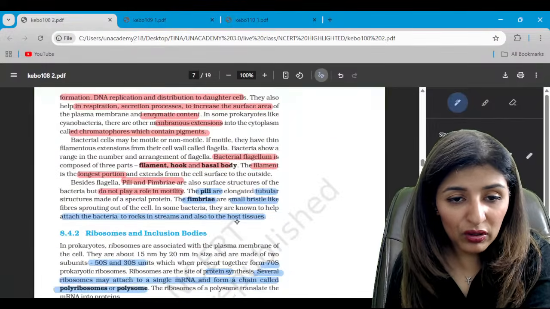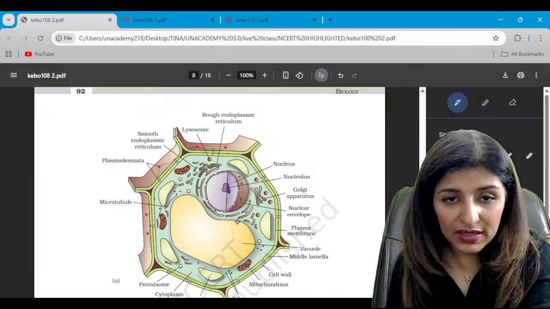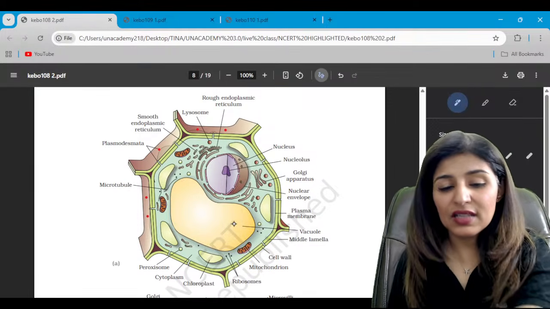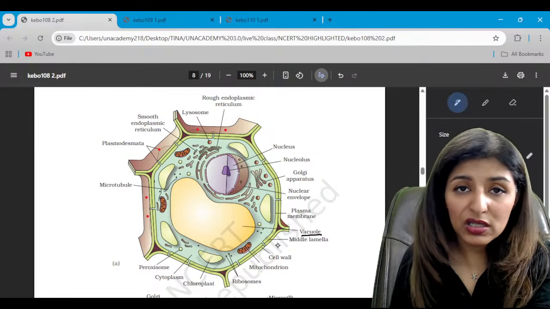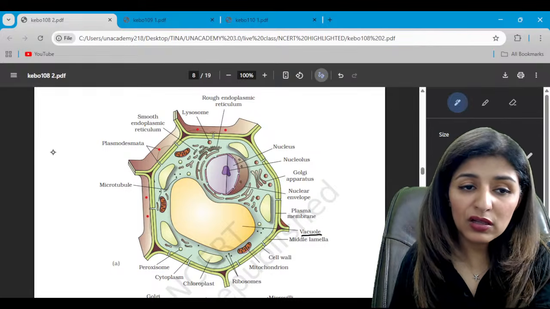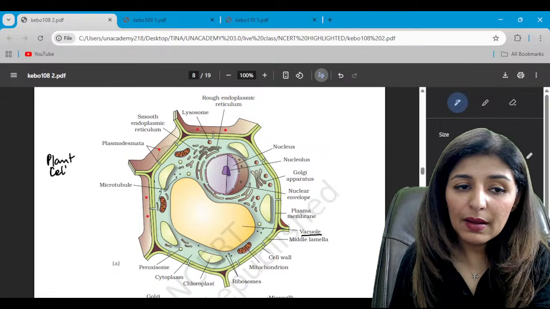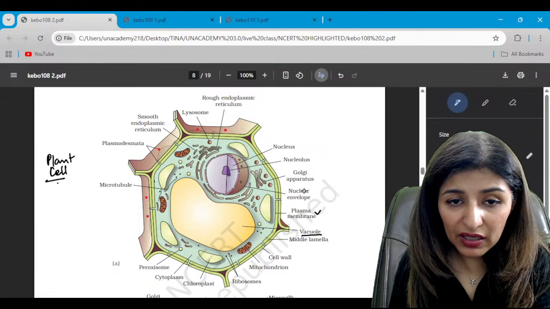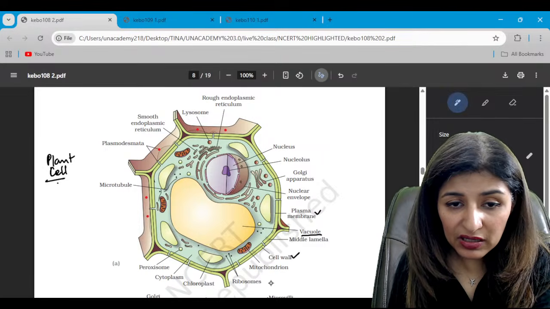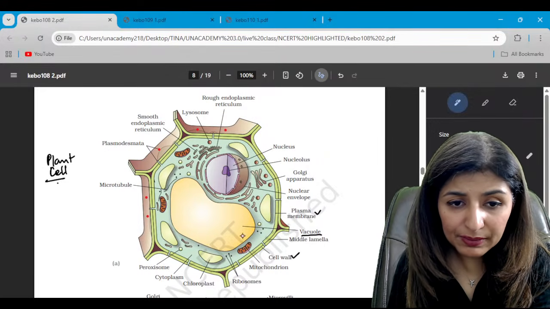Now moving on to the next diagram given in this chapter, which is of the eukaryotic cell, the detailed structure of plant cell and animal cell. Now how do we identify? There is a large vacuole. Such a large vacuole is present only in the plant cell. So this is a plant cell. This is a vacuole. This is a plasma membrane. Then outside the plasma membrane, there's a cell wall. If you go inside, this is the cytoplasm, right? This is all cytoplasm.